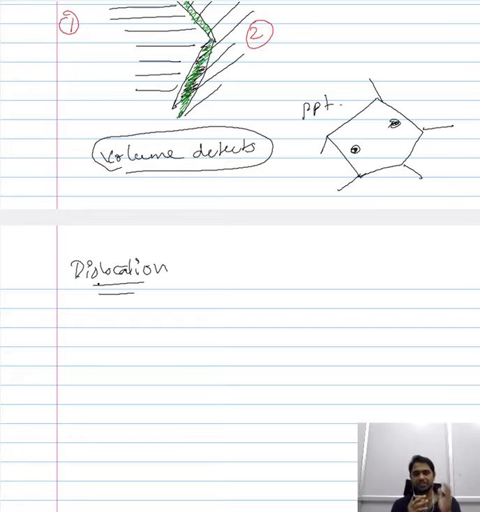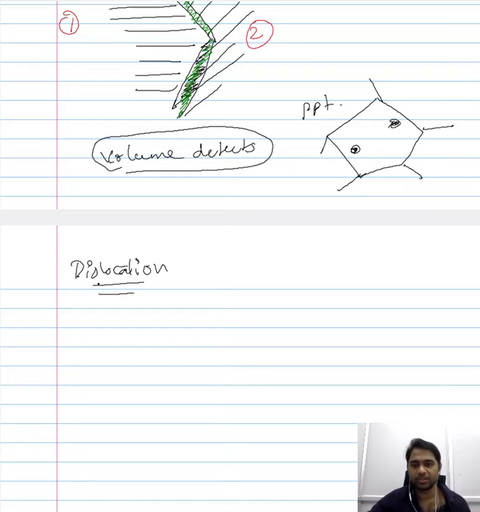Now we have seen that defects affect the behavior of the material and they also affect the property of the material. The reason we would be giving significant importance to dislocation is because, in addition to influencing the mechanical behavior of the material, dislocations actually govern the mechanical behavior of the material. They help us quantify the mechanical behavior of the material, and therefore extensive importance will be given to dislocation in this course on mechanical behavior of material.